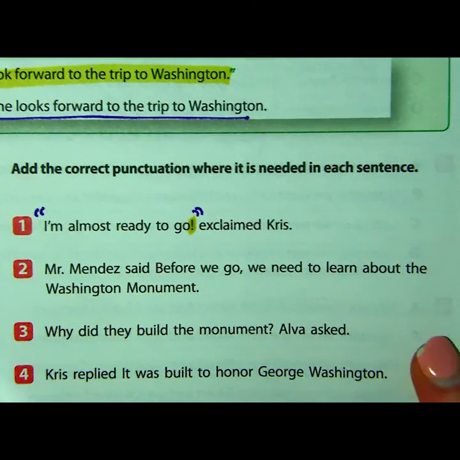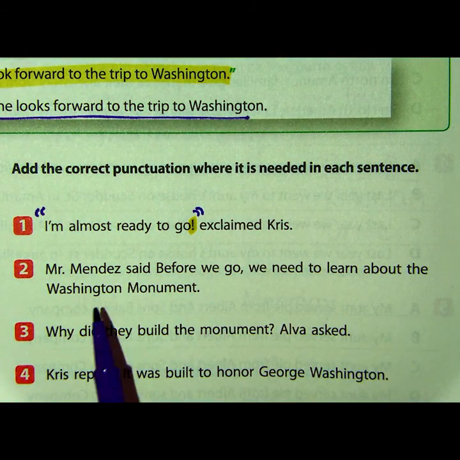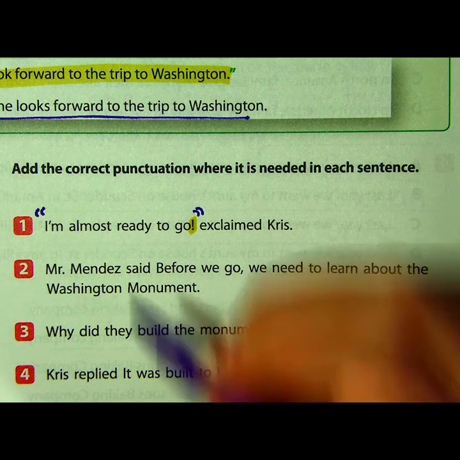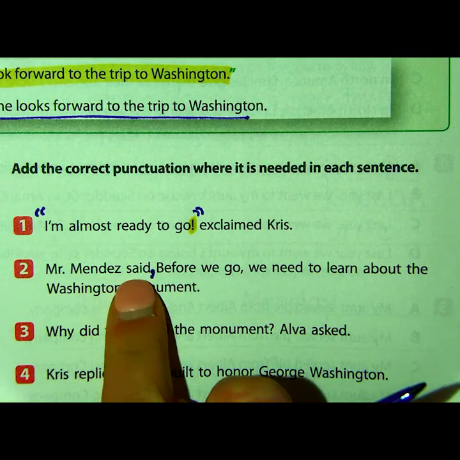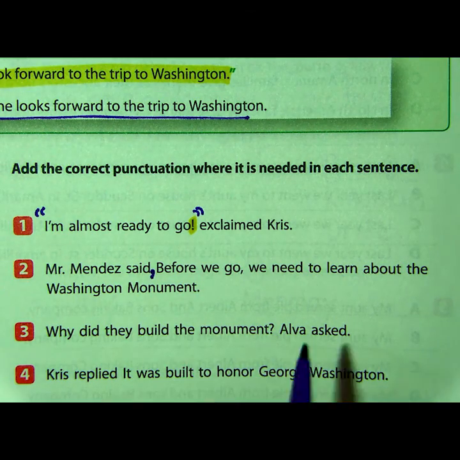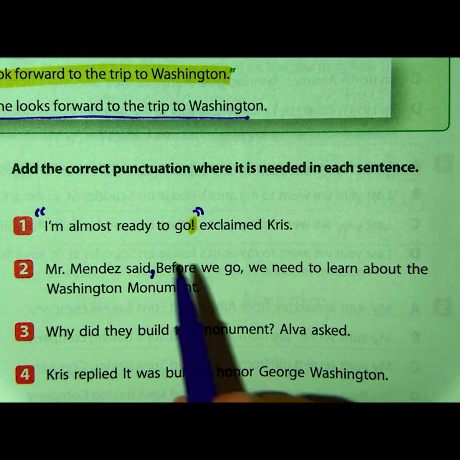Mr. Mendez said, before we go, we need to learn about the Washington Monument. Now, I guess we need to separate the two parts of the sentence with a comma. So where do you think the comma will go? Right after the word said, because now I know that Mr. Mendez said, I'm getting ready to jump right into my direct quotation. So we do have a capital letter here to start our quote. And what is it that we need in between the comma and this capital B?